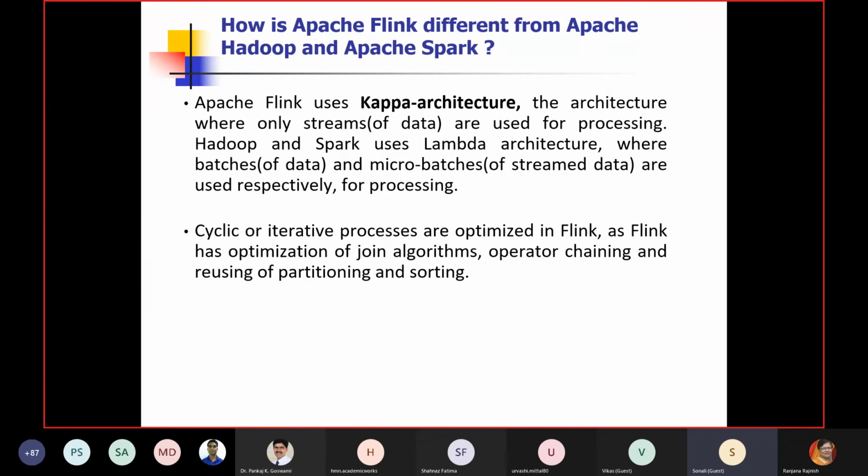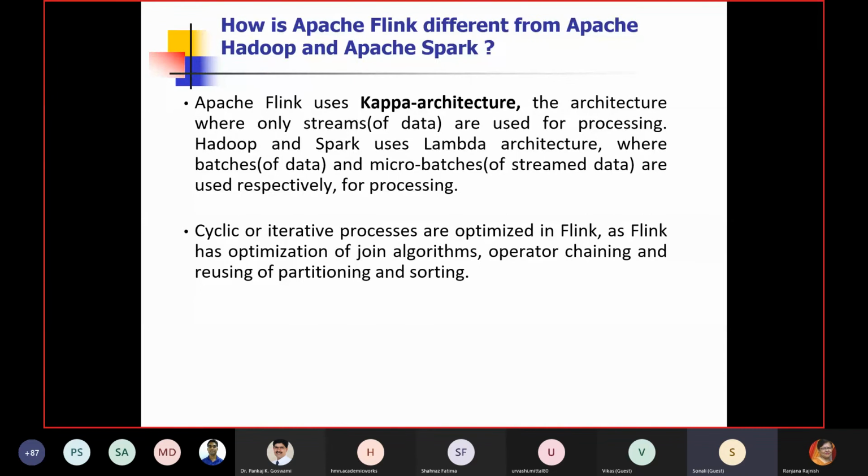And another difference: we always say that old technology is becoming obsolete and new is coming. The same here, Apache Spark is now getting obsolete and Apache Flink is coming, because Apache Flink is using Kappa architecture. Kappa architecture and Lambda architecture are two architectures.